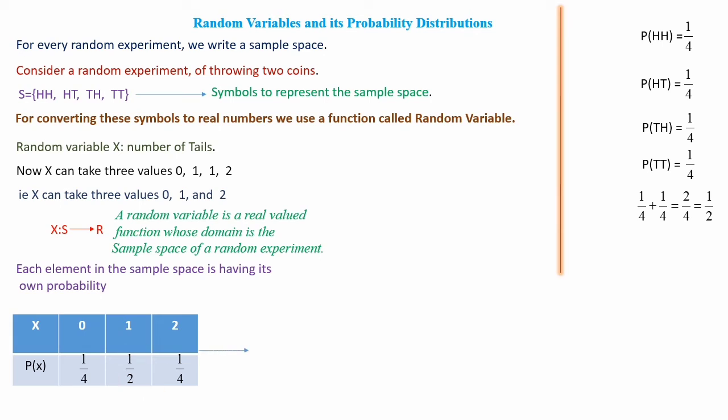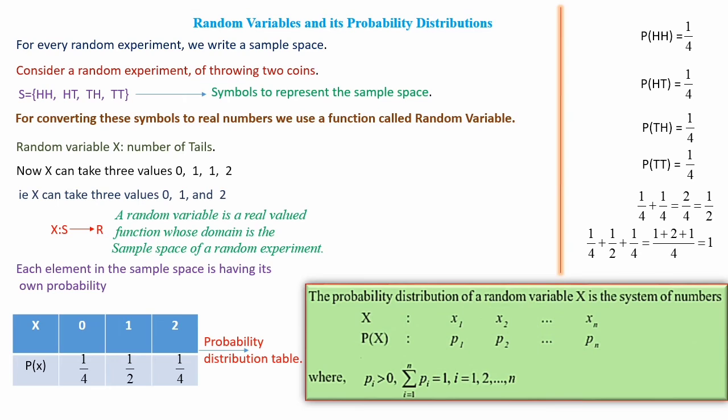So we have filled that one. This is called a probability distribution table. Here the probabilities have been distributed: for 0 we have given the probability 1 by 4, for 1 the probability 1 by 2, and for 2 the probability 1 by 4. Here this P of x has a property: when we add 1 by 4 plus 1 by 2 plus 1 by 4, taking LCM 4, it is 1 plus 2 plus 1, so 4 by 4, which gives the value 1. So when we add P of x we get the value 1.